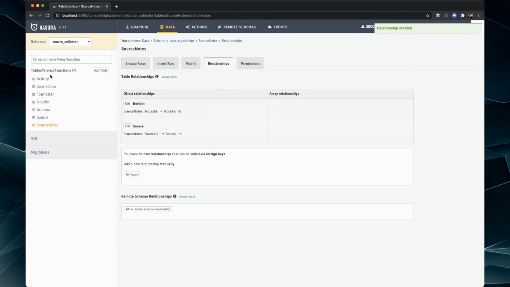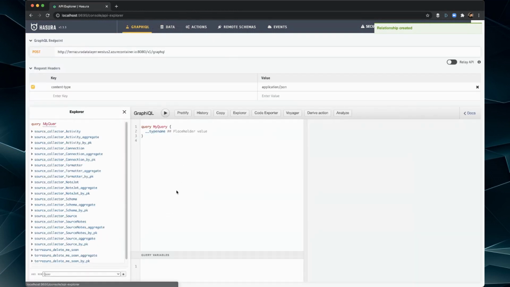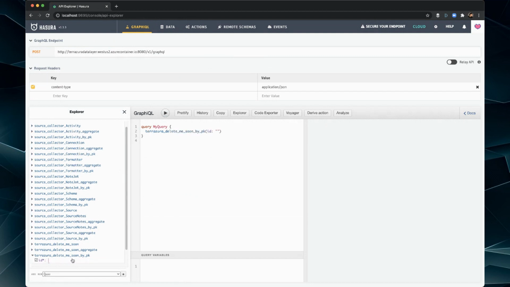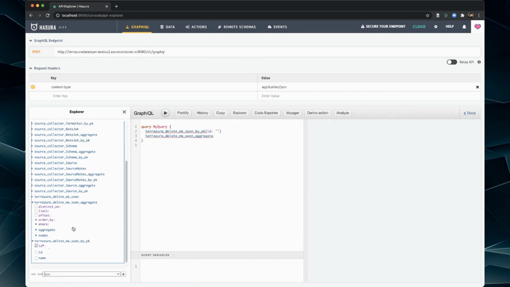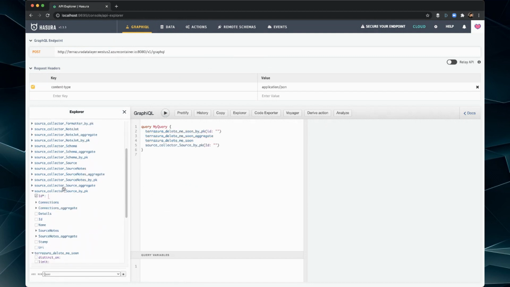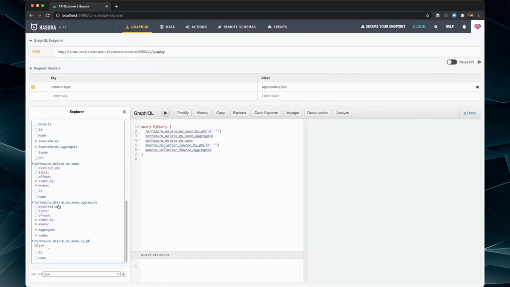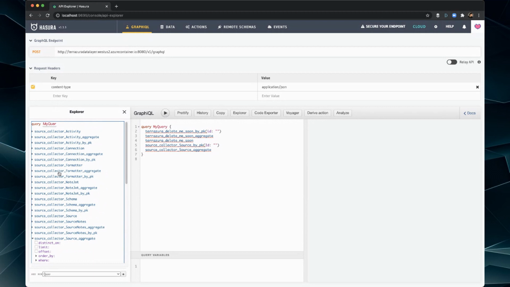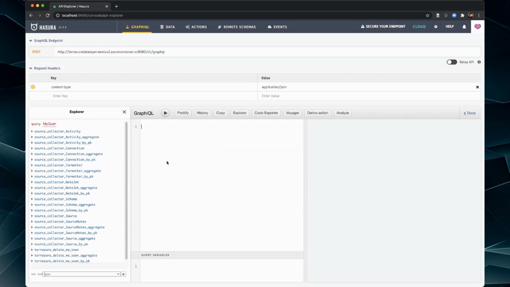So now when we go back out to our GraphQL, we have all of these different ways we can query and all of these different functions. And these are just the query functions, right? So source collector. Oh yeah, and we'll lose the Teradata ones because they aren't in our migrations, but that's fine. Remember, we're running this locally. So we're doing migrations locally, not like in some weird magical place.